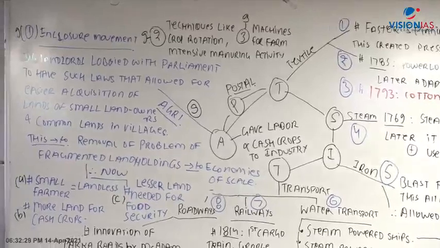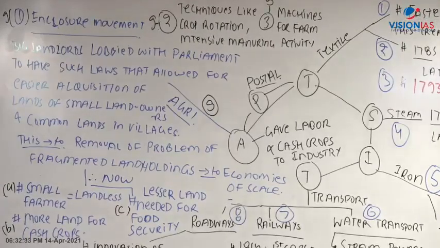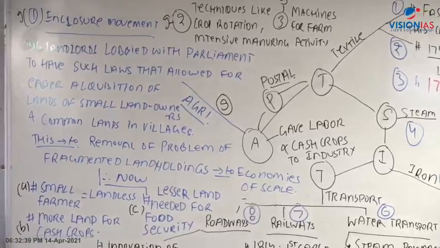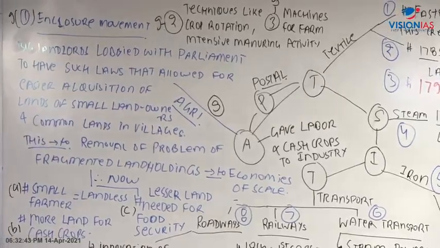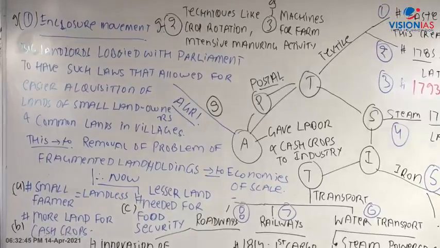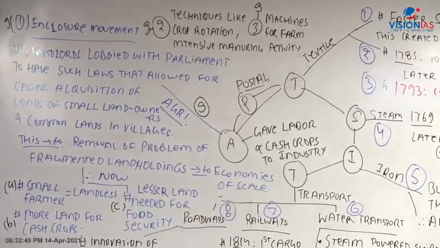But yes, see, the most amazing thing is, in this Industrial Revolution, if you simply remember PISTA, then you will not be missing any point. You will be mentioning each and every sector because you remember the mnemonic PISTA, right? So postal, iron and steel sector, then S gives steam, T gives transport, then T gives textile, A gives agriculture.